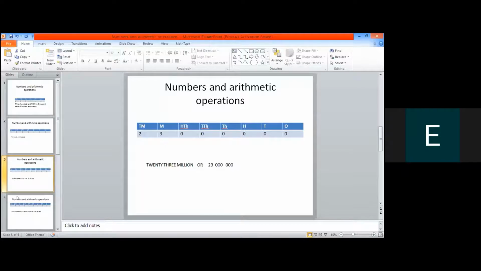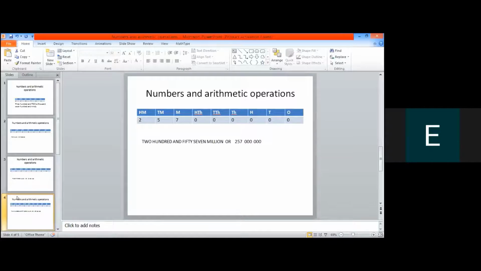Now coming to the next slide, and that is 100 million column. Now here we can see that we have another column besides 10 million column, and that is 100 million column. So again, now it has become a 9-digit number.